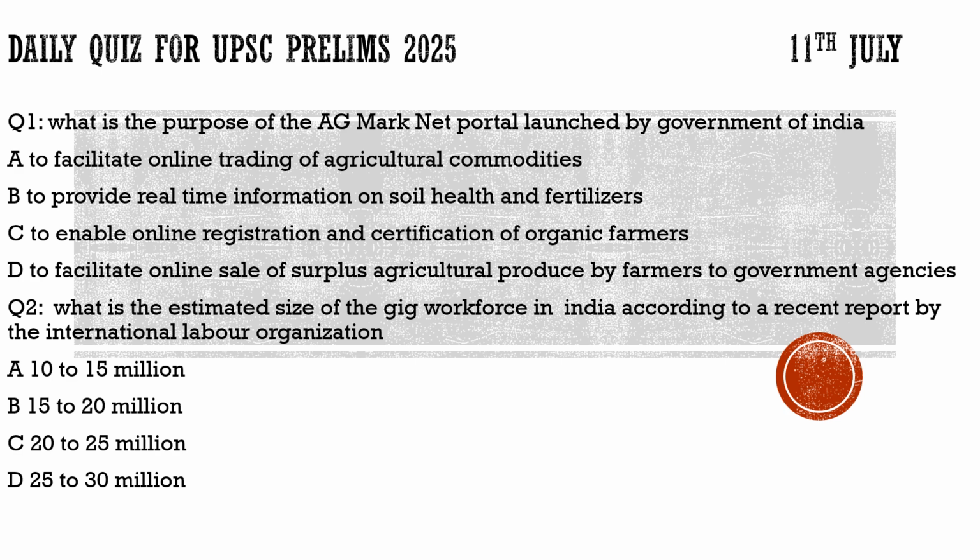First, is it to facilitate online trading of agriculture commodities? No. Is it to provide real-time information on soil health and fertilizers? Not at all. Then the third option, to enable online registration and certification of organic farmers? No. Then the right option is option D, which is to facilitate online sale of surplus agriculture produce by farmers to government agencies. So for question number one, the correct option is option D.